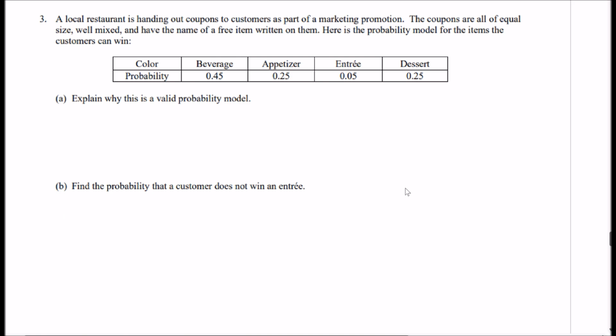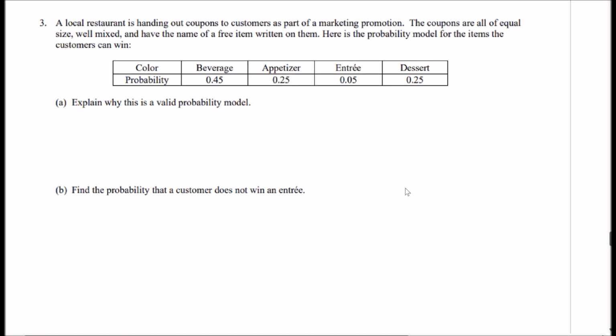All right, so number 3. A local restaurant is handing out coupons to customers as part of a marketing promotion. The coupons are all of equal size, well mixed, and have the name of a free item written on them. Here is the probability model for the items the customers can win. Explain why this is a valid probability model.